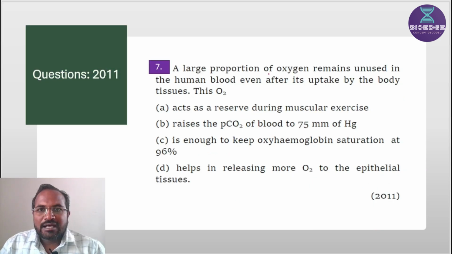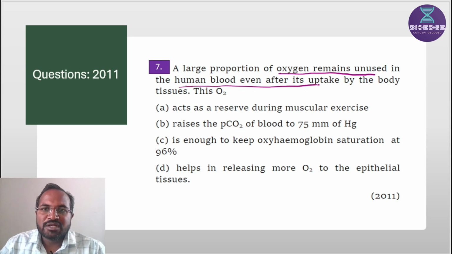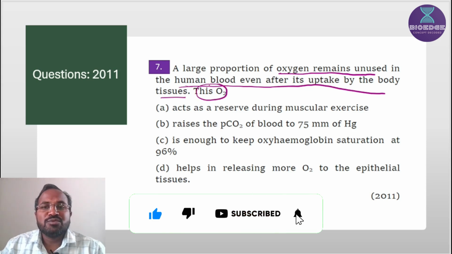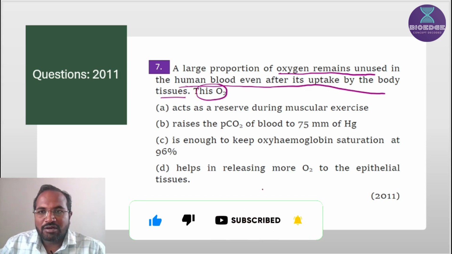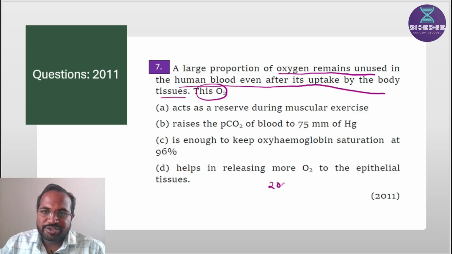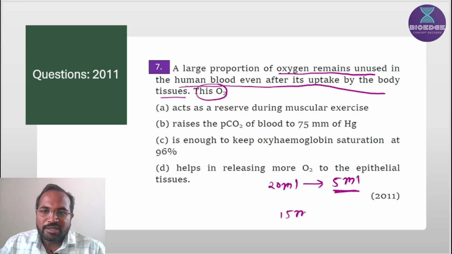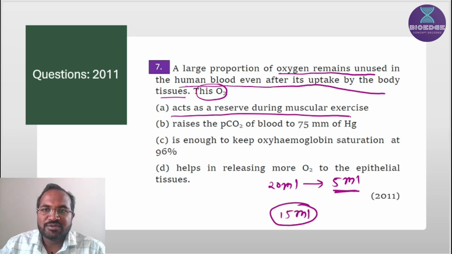A large proportion of oxygen remains unused in human blood even after it is taken up by the body tissue. As we have discussed, oxygen transported to the tissue is 20 ml, but out of 20 ml, unloading of oxygen takes place only 5 ml, meaning 25% unloading takes place at the tissue level, and the remaining 15 ml oxygen acts as a reservoir during muscular exercise.